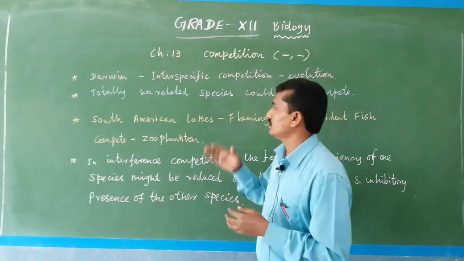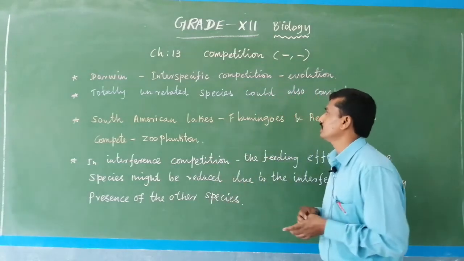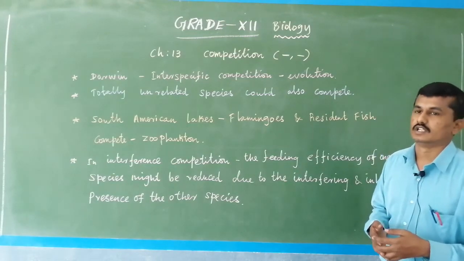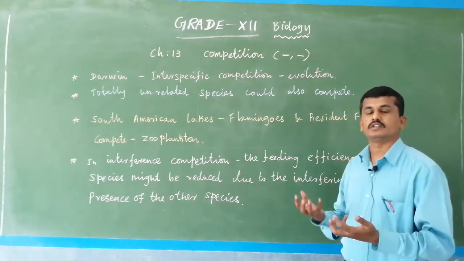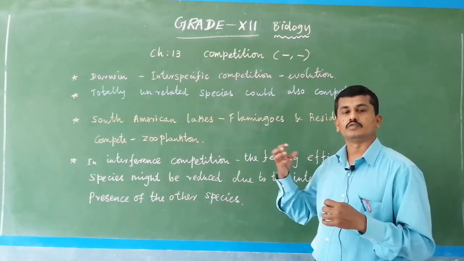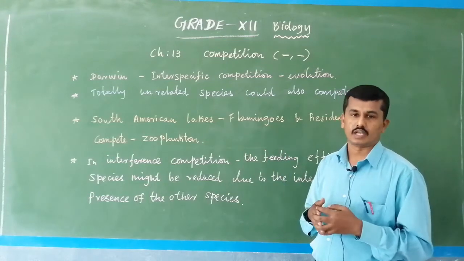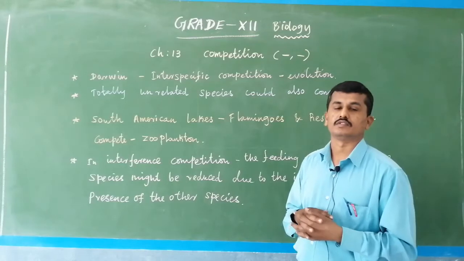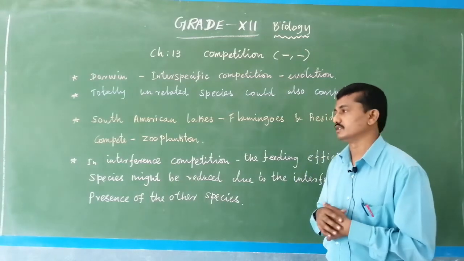So interspecific competition is an important force for evolution. After millions of years of competition, the competitively superior species evolves into a new variety, and the competitively inferior species becomes extinct from the environment.